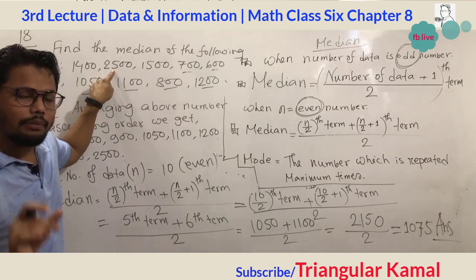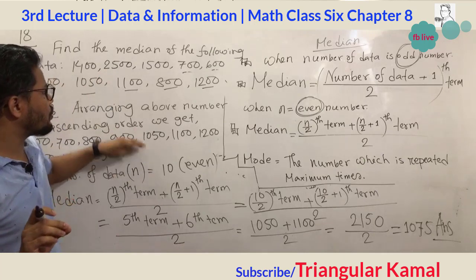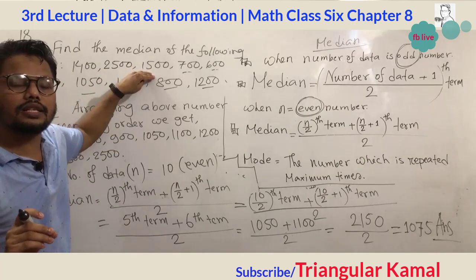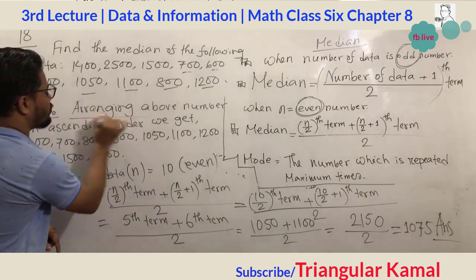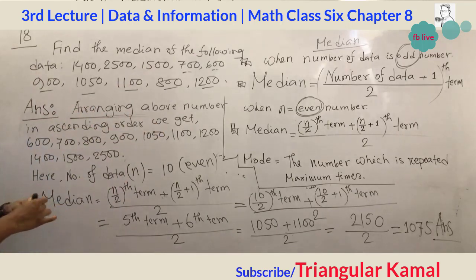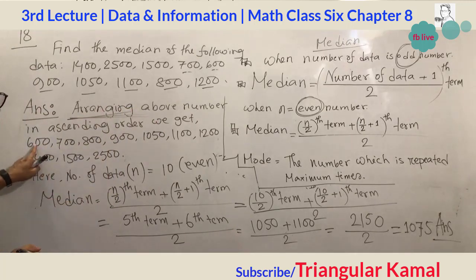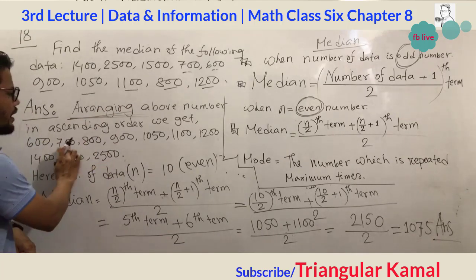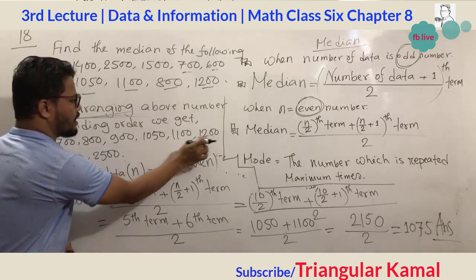Sometimes in the exam hall, students just start doing math without arranging data in ascending order. So first attention, you have to arrange the above data in ascending order, from smallest number to large number.